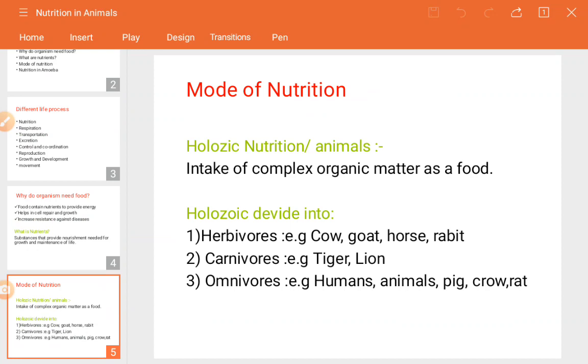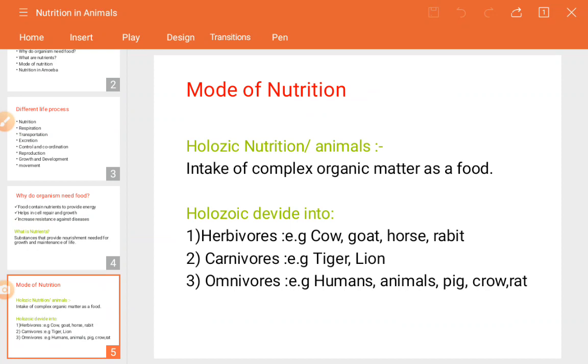The first one: why is it known as herbivorous? Herbivorous means those living organisms which take only green vegetables as food material. Such organisms are called herbivorous. Their examples are cow, goat, horse and rabbit. Next, carnivorous.